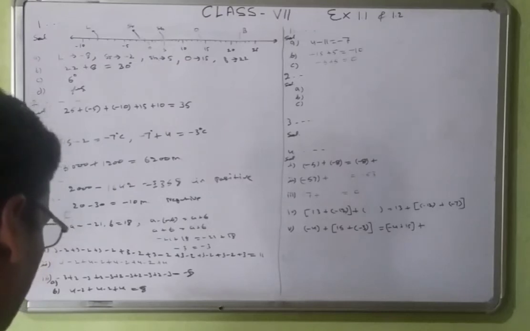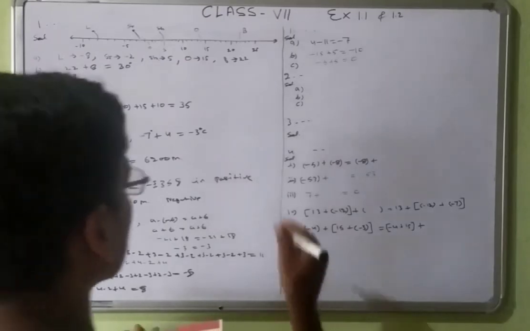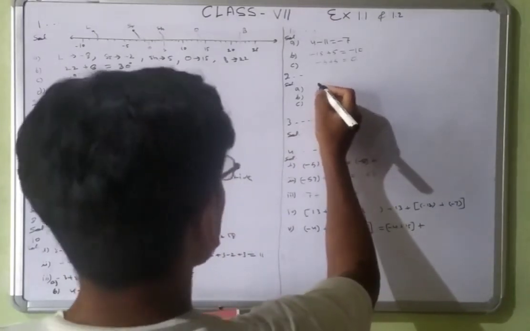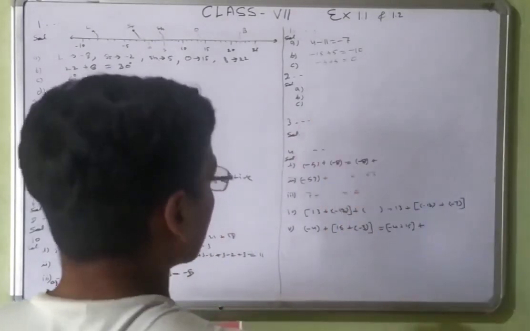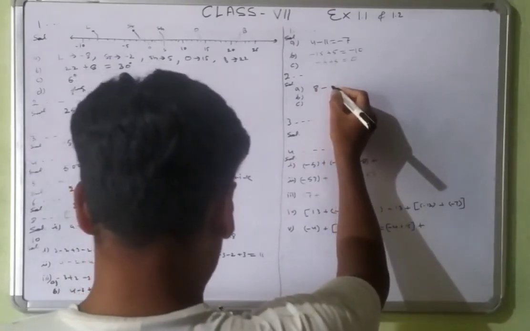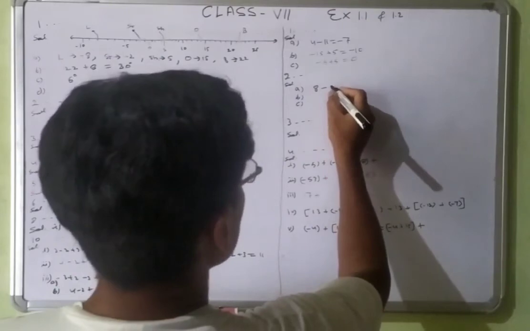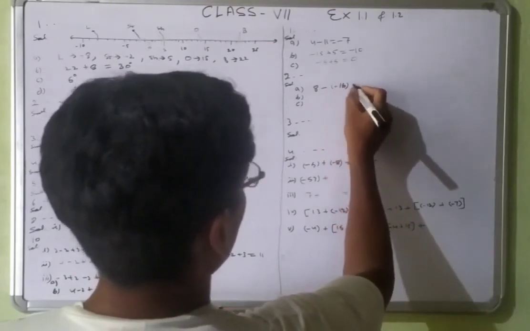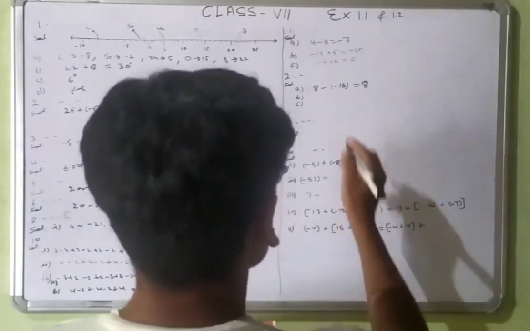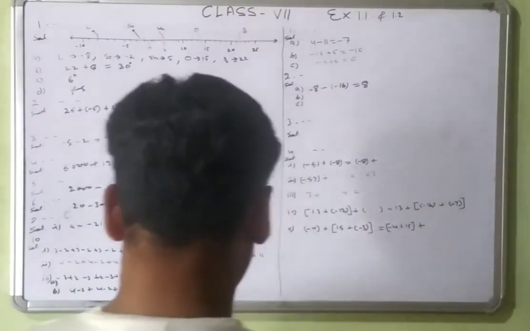Write a negative pair whose difference is 8. So we can write like this, 8 minus, that will be minus 16 is equal to 8. That one will be minus, right?